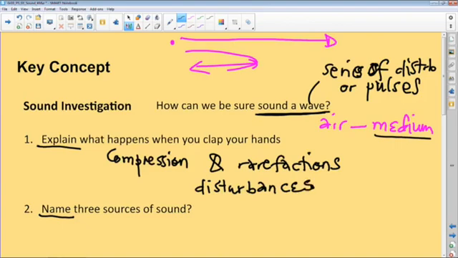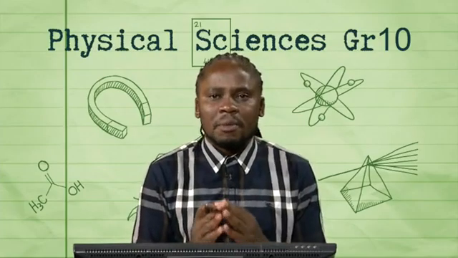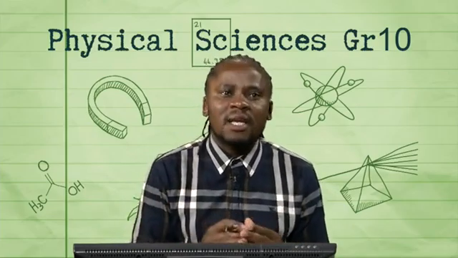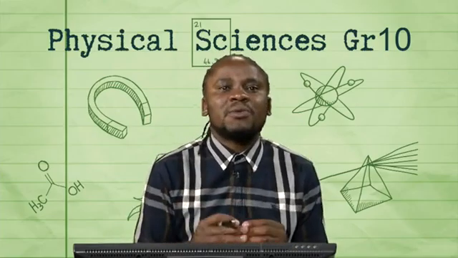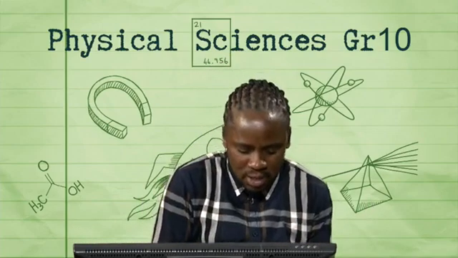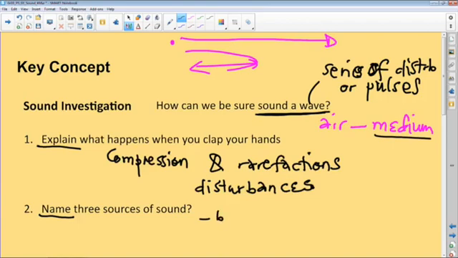The other sources that we can talk about, I know there could be a vast array of them, in terms of sources of sound. Remember, for sound to be produced by a source, there must be a vibration. That vibration must be repetitive, hence we refer to it as a series. You can think of beating a drum as one typical example. If you beat a drum, you produce a sound. As well as if you blow a whistle, let's say it's sports day and it's time for athletics, if you blow a whistle, you propagate sound.